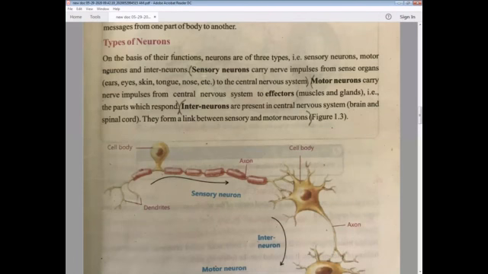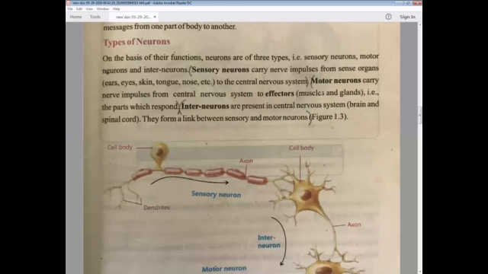Here is the definition. Sensory neurons carry nerve impulses from sense organs. Now here are the sense organs: ears for the purpose of hearing, eyes for the purpose of seeing, skin for the sense of touch, tongue, we can taste with it, there are taste buds, and nose for the sense of smell. All these sense organs carry nerve impulses to the central nervous system and give us senses towards the CNS.